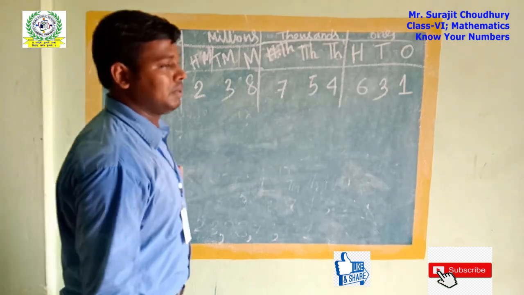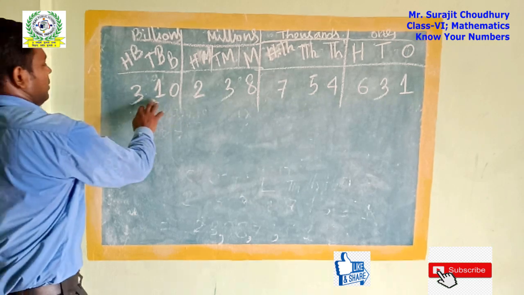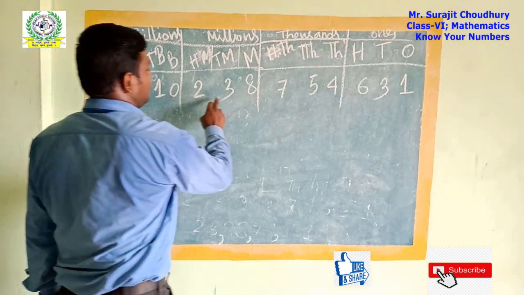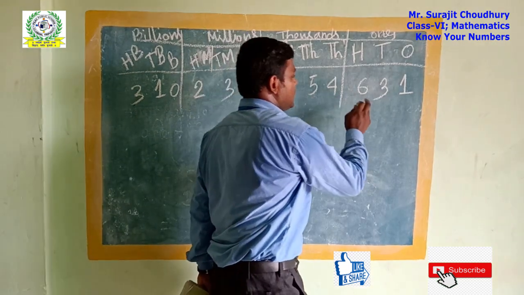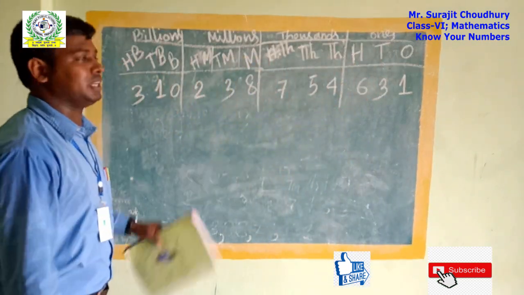I have written any number here. That means here so many digits are there. By counting we can get 12 digits. See, a very big number.